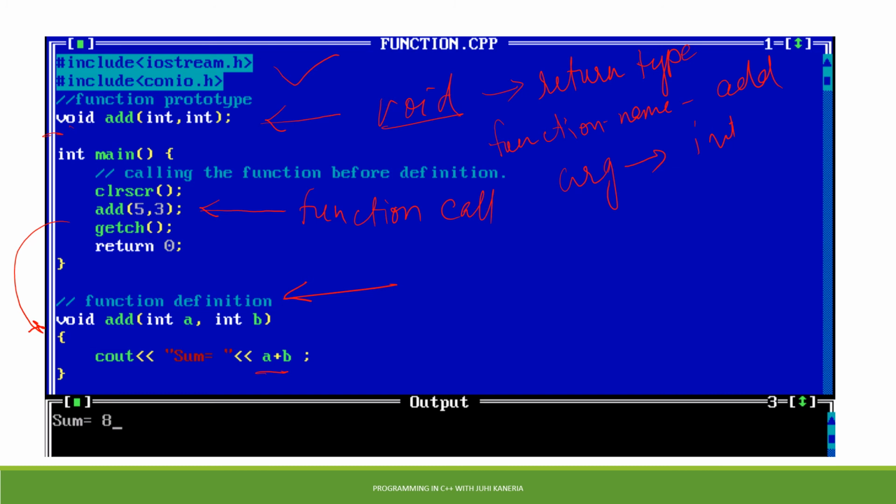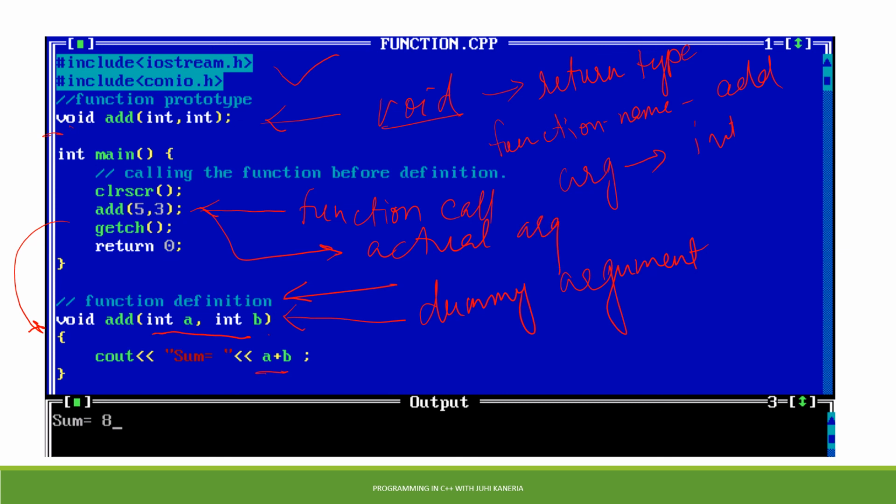So in this case, when I am defining the function and I am giving the names a and b for the arguments, these arguments are called my dummy arguments. And when I'm writing 5, 3, that is while the function call, whatever arguments I am passing, they are my actual arguments.